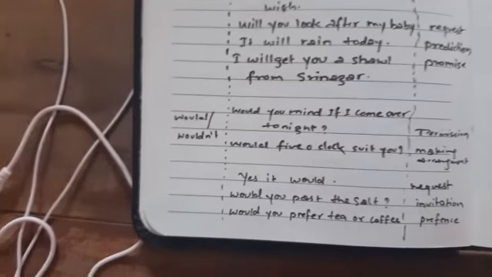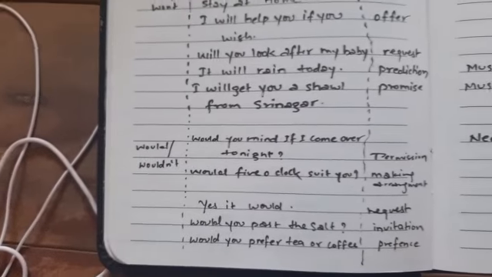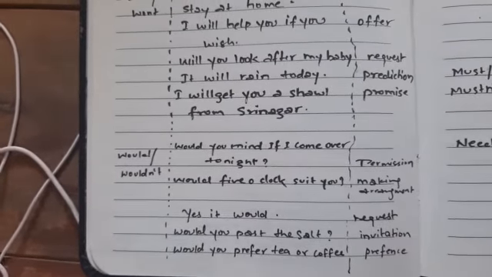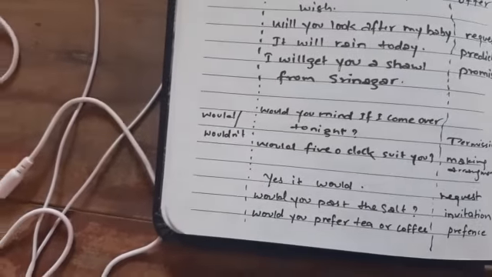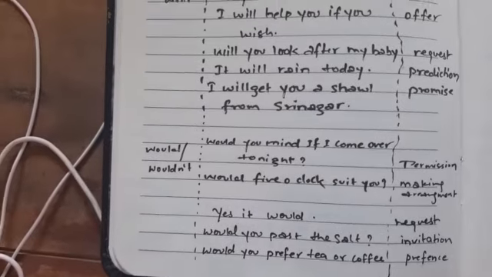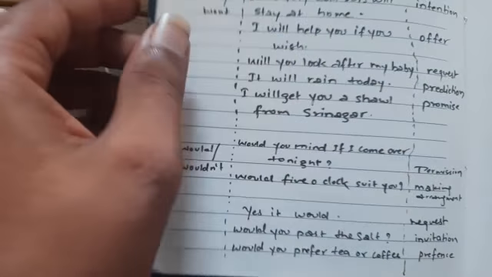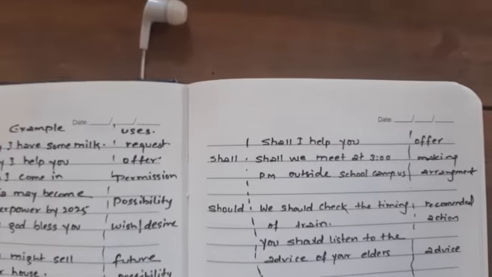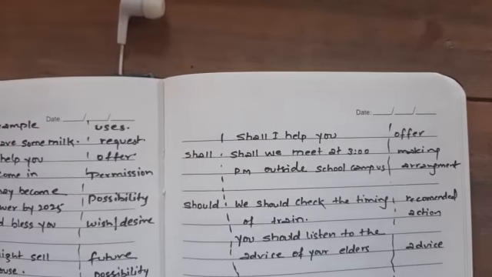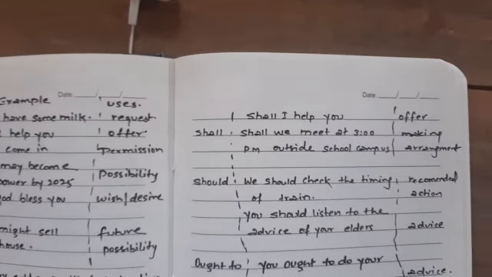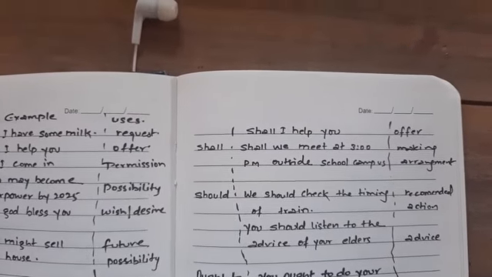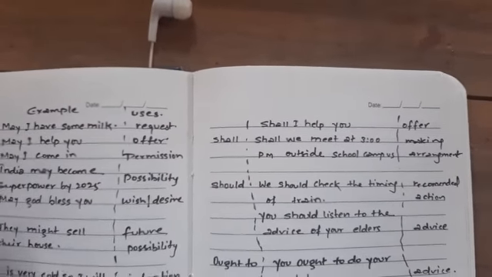Would and would not. Would is mainly used at the time of permission, making arrangement, request, invitations, and preference. These are the times we use would and wouldn't. Now we are going to see the modals shall and should. Shall is used to offer and make arrangements, and should is used at the time of recommending actions and advice.